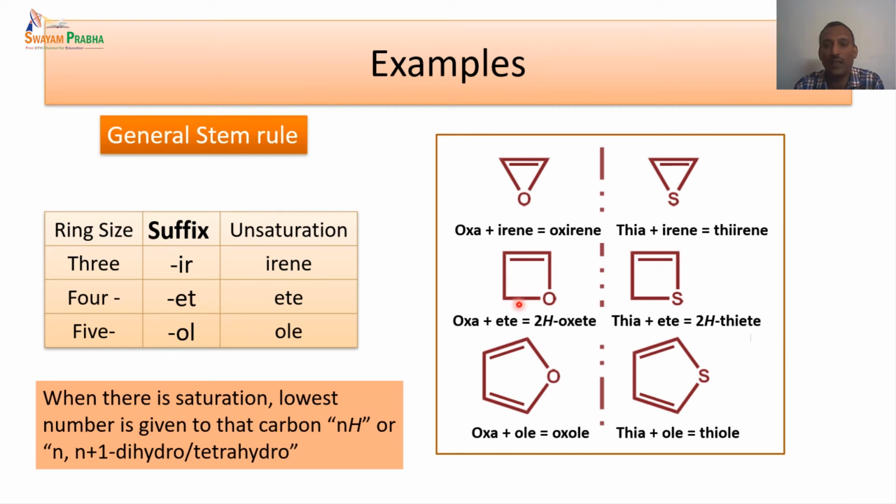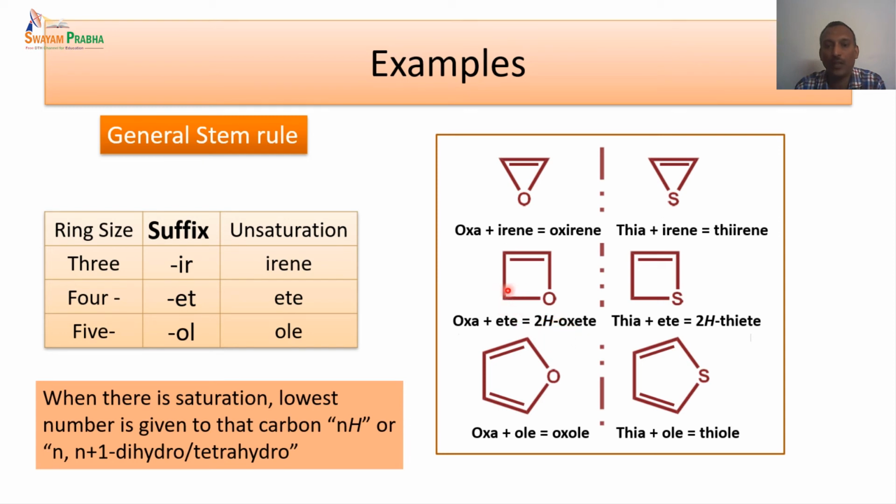Because of that, we give the number of the position in which the hydrogen is present. If we start from the heteroatom as number 1, we can number this as 1, 2, 3, 4 or 1, 2, 3, 4. Generally, we have to give the lowest number to the saturated carbon. So that is how the nomenclature is given.